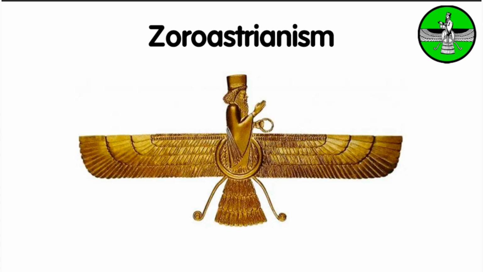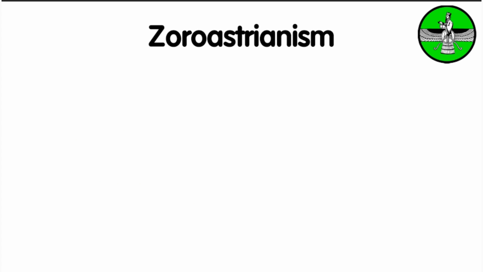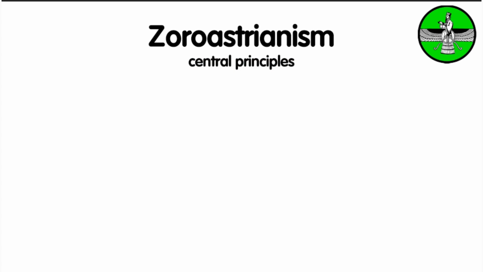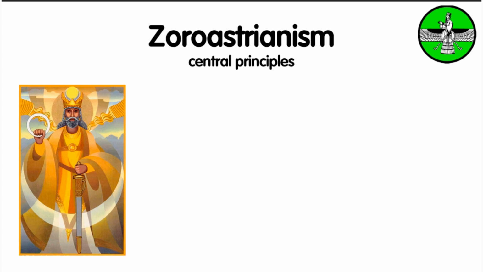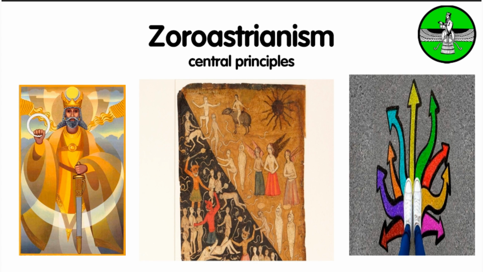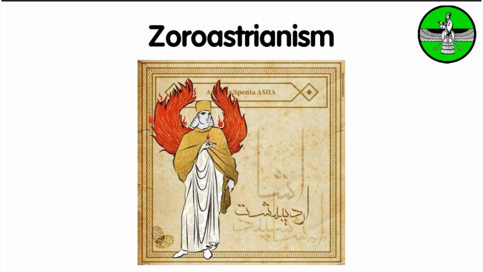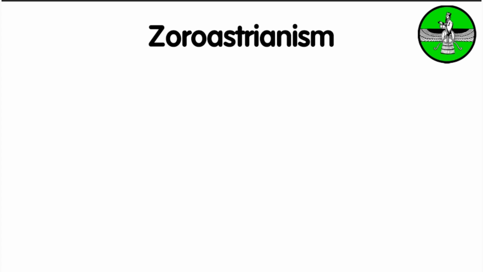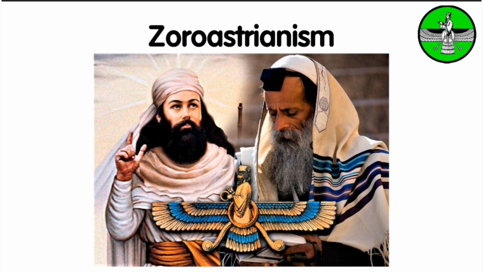Zoroastrianism is one of the world's oldest religions, based on the teachings of the prophet Zarathustra, Zoroaster. The basic principles include belief in one God, Ahura Mazda, the struggle between good and evil, and the doctrine of free will and responsibility for one's actions. The central concept is asha, or truth and righteousness. The important texts of Zoroastrianism are the Avesta. The religion had a significant influence on the development of ancient Persian culture and philosophy.